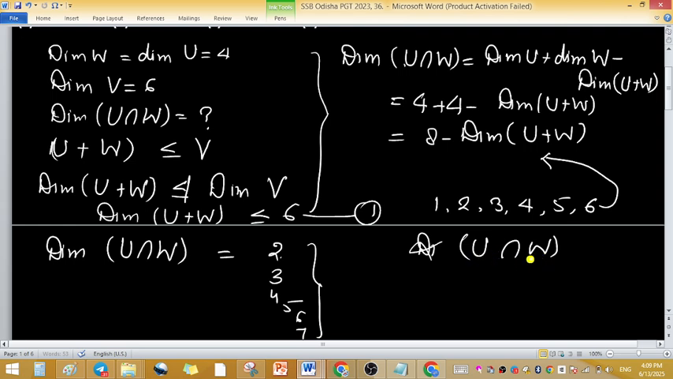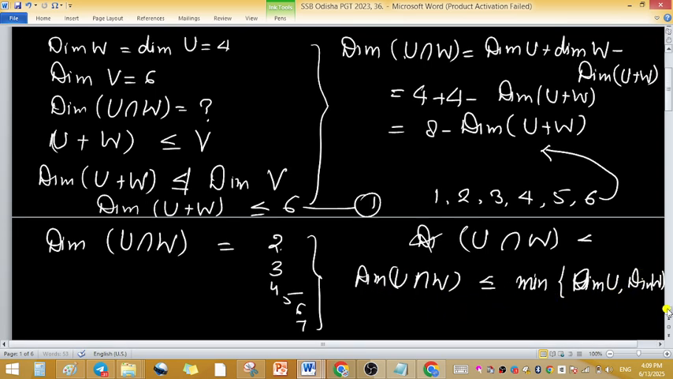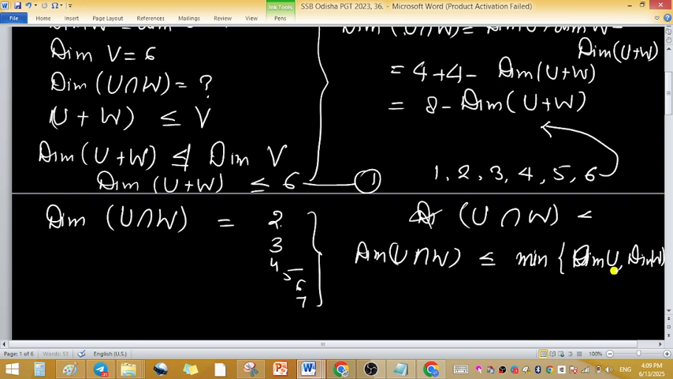So the intersection dimension, because of distinct, cannot be 4, because we know that the dimension of intersection U intersection W is at most the min value of the dimension of U, comma, dimension of W, because the intersection is always a subspace of U and W. That's why min value. And min value is 4.